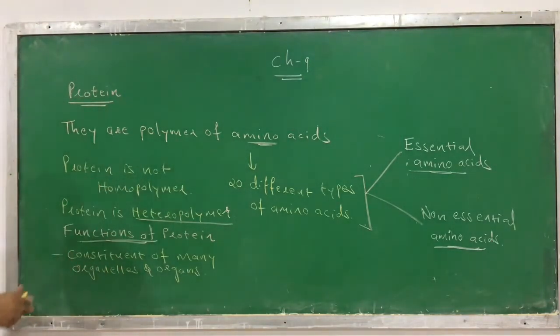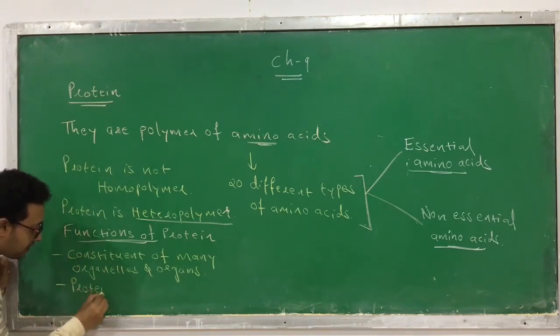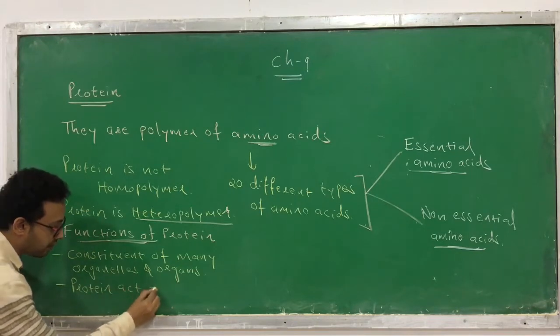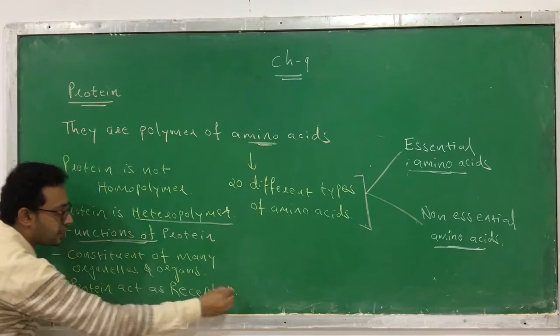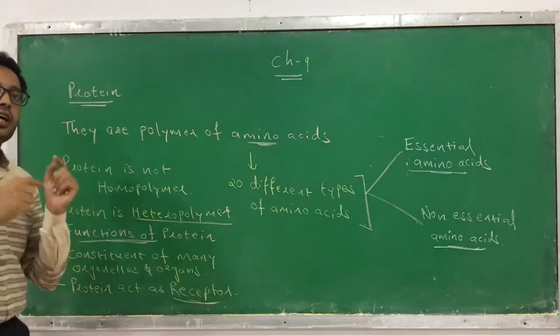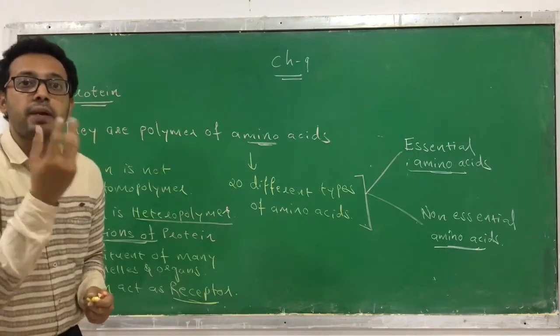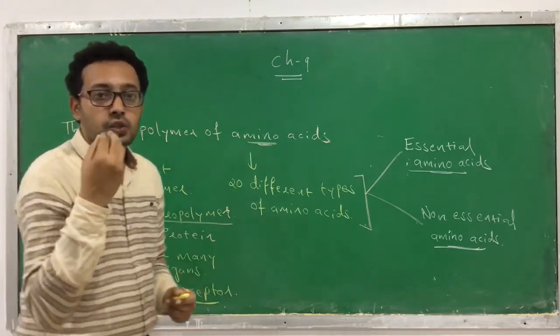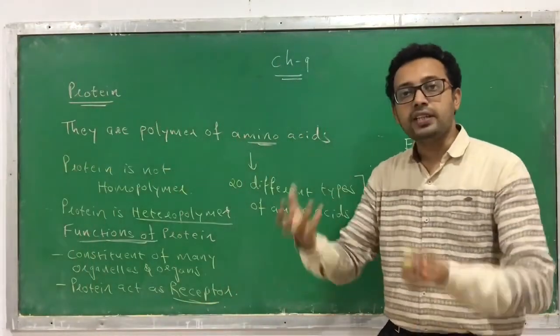The second function of protein is that it can act as a receptor. Receptor means it is a sensing thing that is present in our body. Which sensing? Like the taste and smell. So these are senses, taste and smell. So how do we taste it?